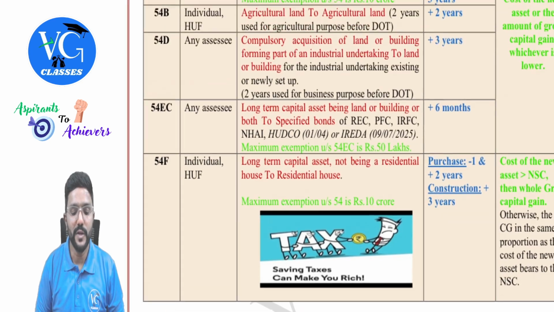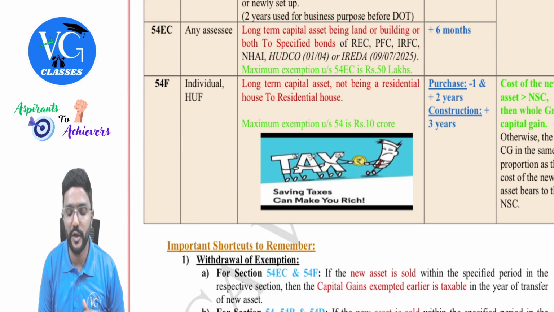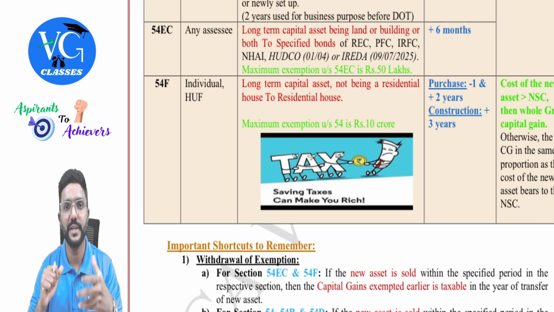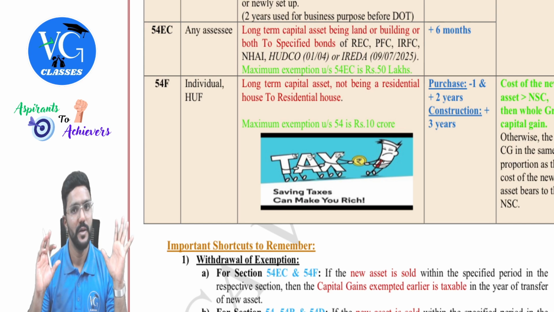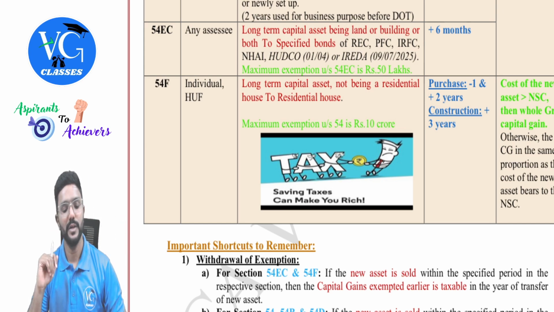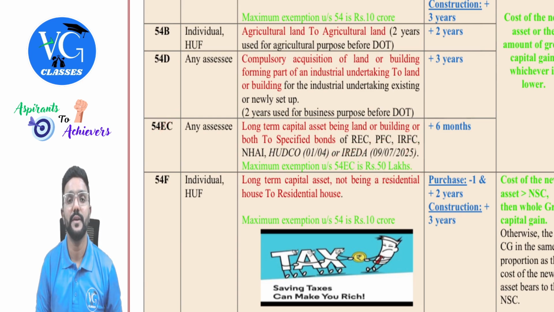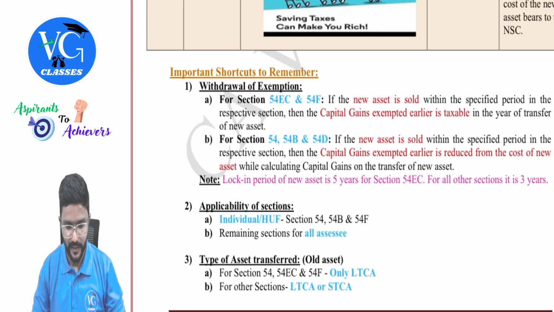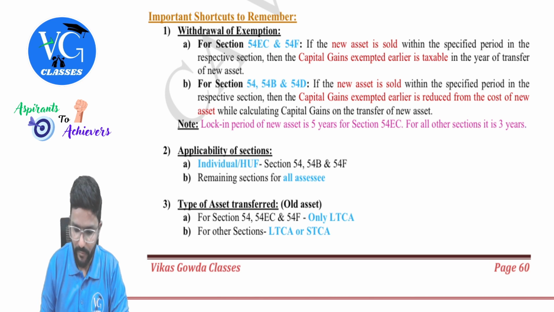Now, for both the sections, that is section 54 as well as 54F, the maximum amount of exemption is 10 crore, guys. If the cost of new residential house is more than 10 crore, assume it is 12 crore, we will restrict it to 10 crore. And even for section 54EC, the maximum amount of exemption available to an assessee is 50 lakhs, guys.